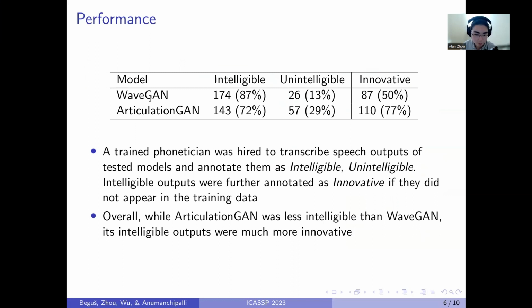So here you can see that while wave GAN is a little bit more intelligible than articulation GAN, with 87% of its outputs being marked as intelligible compared to 72%, it's a lot less innovative than articulation GAN, with only 50% of its intelligible outputs being annotated as innovative compared to 77% from articulation GAN.